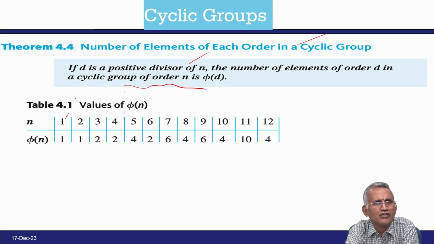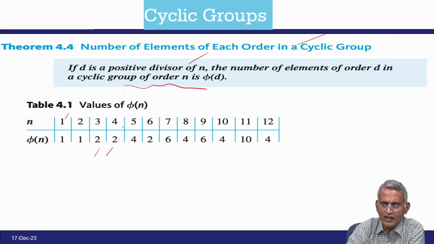You take 2, phi of 2 is 1, and then for 3, the numbers 1 and 3, therefore 2 will come. For 4, phi of 4 is 2. For phi of 5, the count of numbers coprime to 5 is 4, so phi of 5 equals 4.